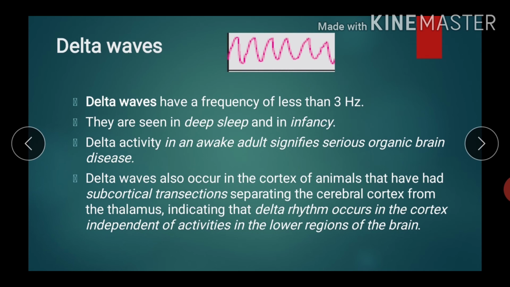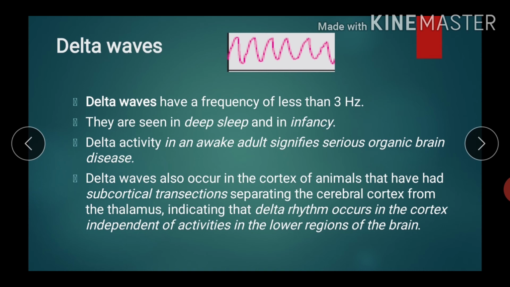The next wave is the delta wave. This is the recording of delta waves. Delta wave has the lowest frequency, less than 3 Hz, and the highest voltage, maybe more than 150 microvolt. They are seen in deep sleep and in infancy.